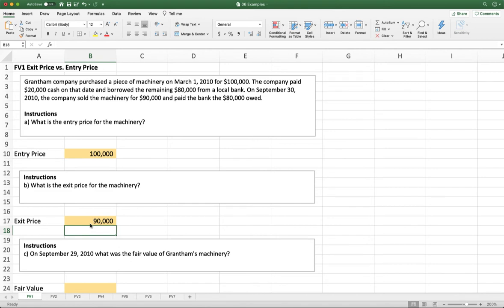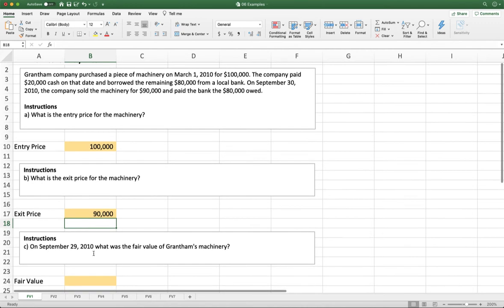Well, what about the $80,000 that we owed? That actually has nothing to do with our exit price. That just happens to be how we finance this transaction. So our exit price doesn't have to do with the cash that we get to keep or even the cash flows. It's what the value of the machine was to the market that we sold it into. In this case, that was $90,000.